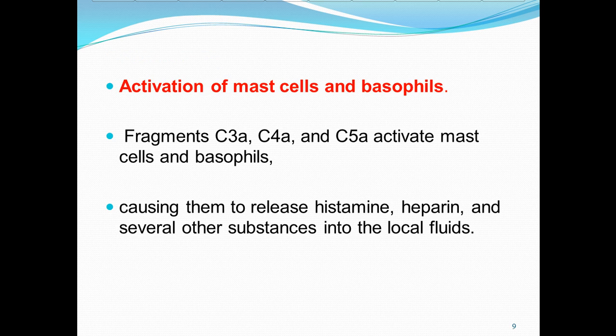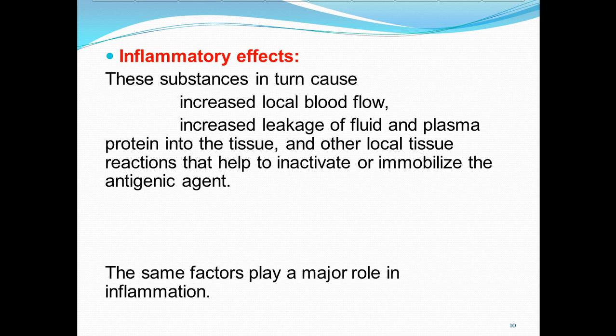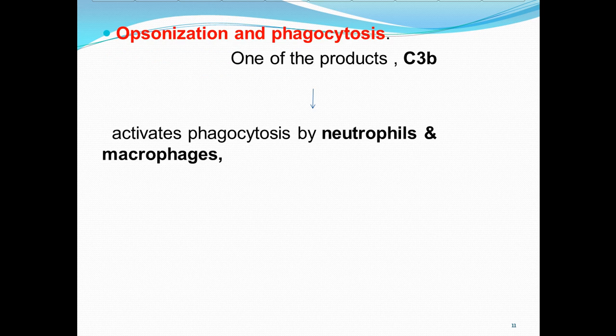Activation of mast cells and basophils: fragments C3a, C4a, and C5a activate mast cells and basophils, causing them to release histamine, heparin, and several other substances into the local fluids. Inflammatory effects: these substances in turn cause increased local blood flow and increased leakage of fluid and plasma proteins into the tissue, reactions that help to inactivate or immobilize the antigenic agent. The same factors play a major role in inflammation.